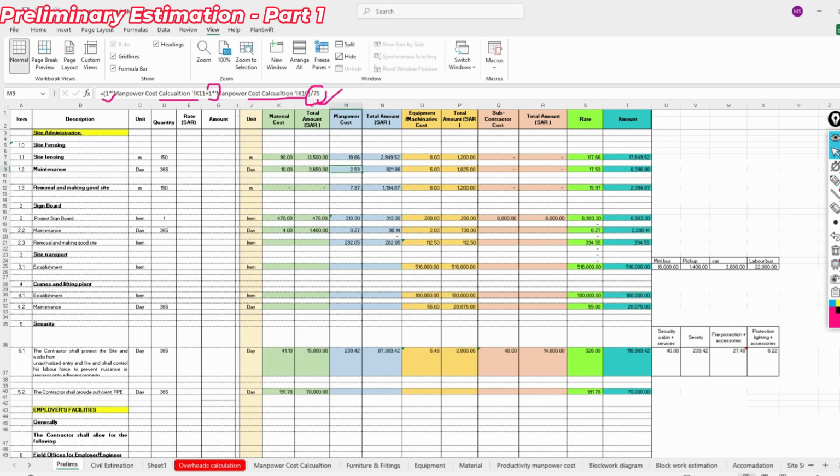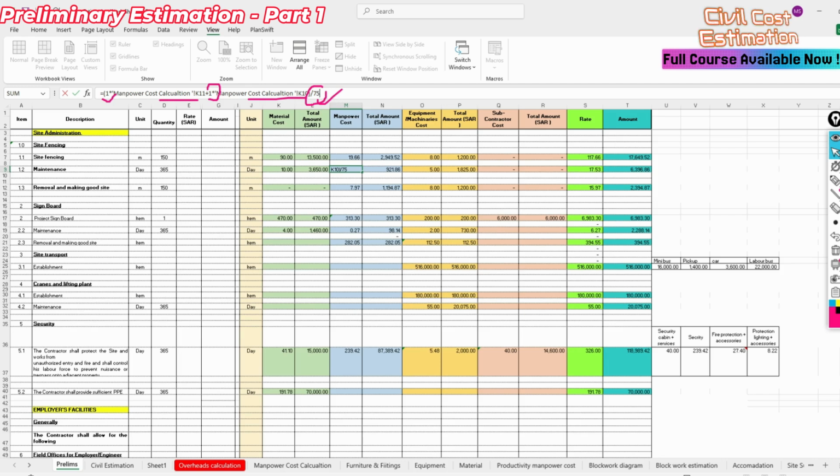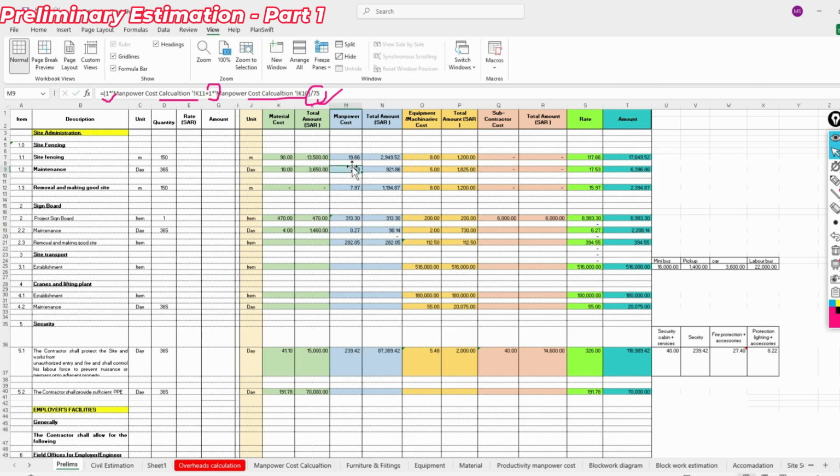Based on your senior managers or other technical people's advice, sometimes you can increase or reduce these values. So this is not the matter. We just assume one day the two labors can manage 75 meters of maintenance. So this is our general assumption. So we have to divide by 75. Okay, so this is the concept.